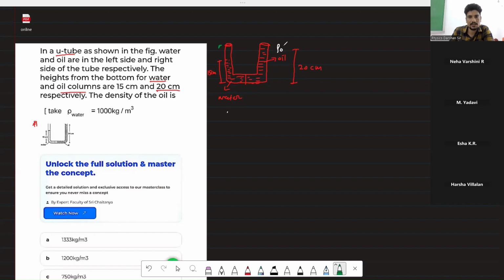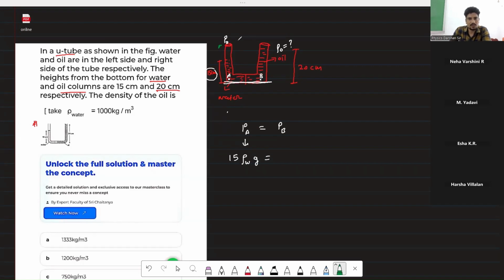So we can take this point, this is point A and this is point B. So pressure at point A will be equal to pressure at point B. This height is 15. P equals h rho g.